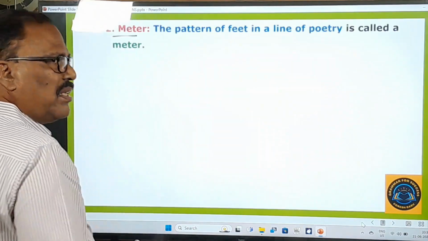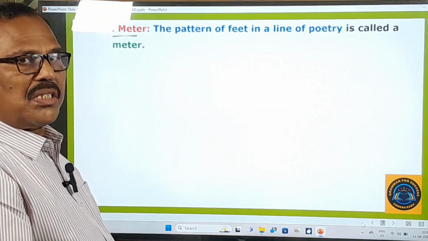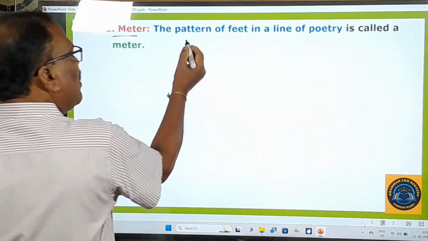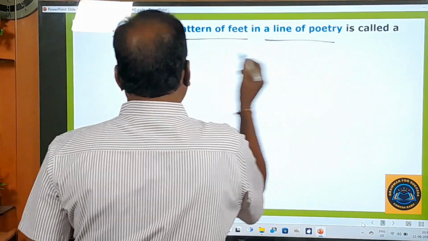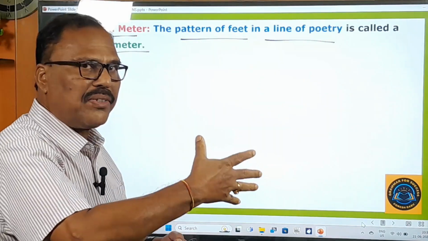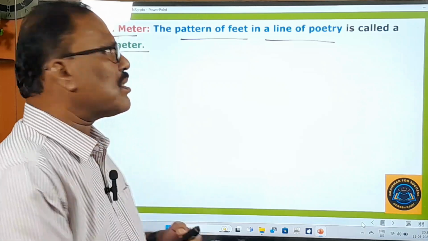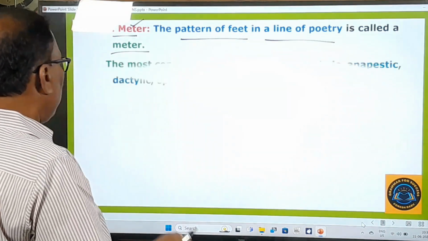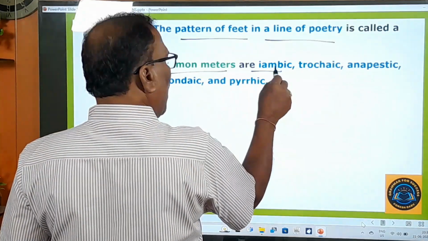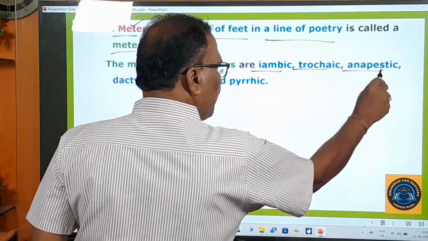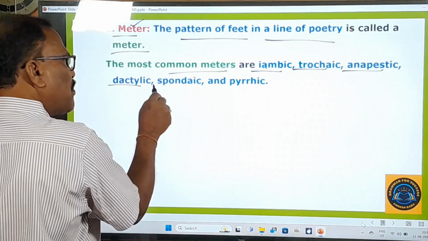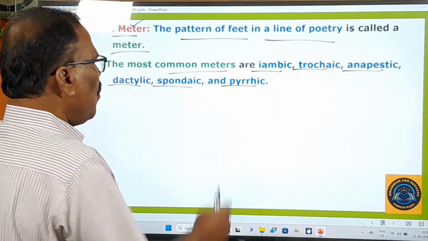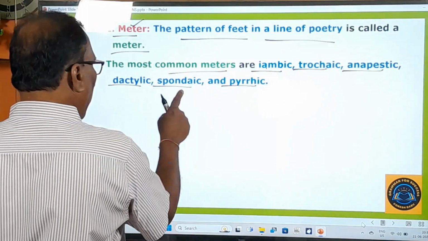Second one is meter. This is yet another basic concept of metrical patterns. What is the meter? The pattern of feet in a line of poetry is called a meter. Whatever pattern is used in that poetic line is called a meter. The most common meters are given here: Iambic meter, Trochaic meter, Anapestic meter, Dactylic meter, Spondaic meter, and Pyrrhic meter.